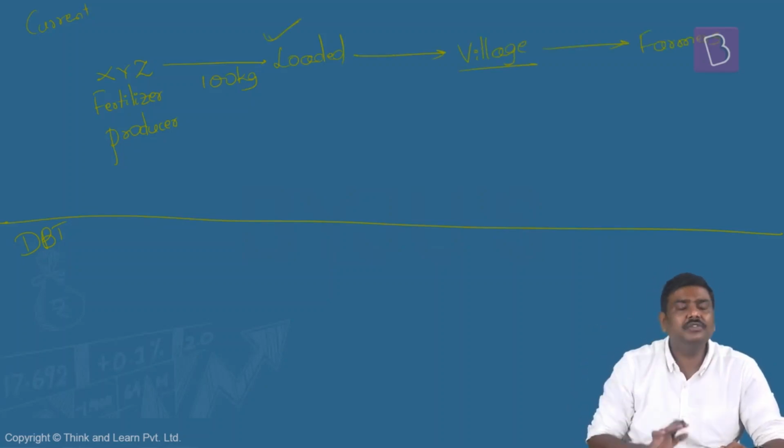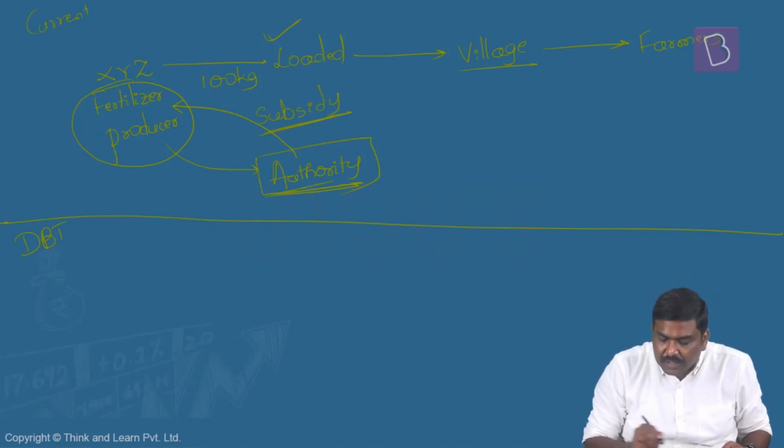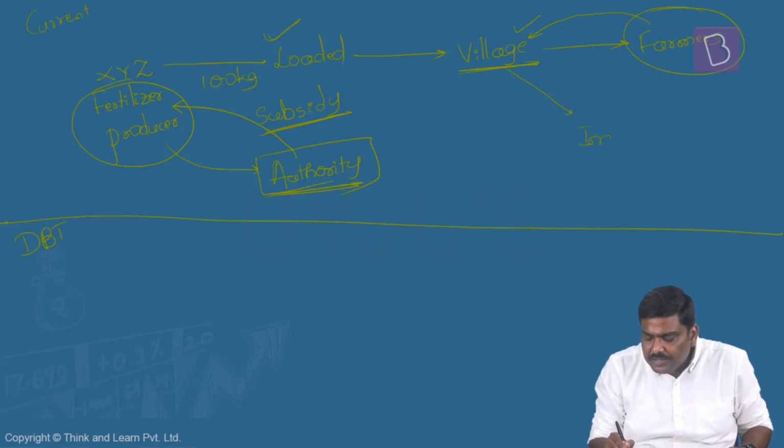Now, the moment the dispatch of the fertilizer happens, the fertilizer producer will submit the data to the respective administration authority. The authority will transfer the amount of subsidy to this particular fertilizer producer. But the problem here is, how will the government come to know that the farmers are able to purchase the fertilizer? What is the guarantee that this particular fertilizer will not get diverted to industries? How do you ensure all of this?